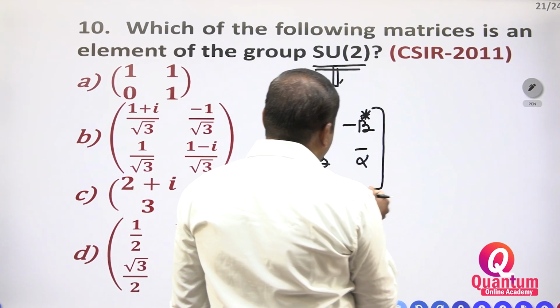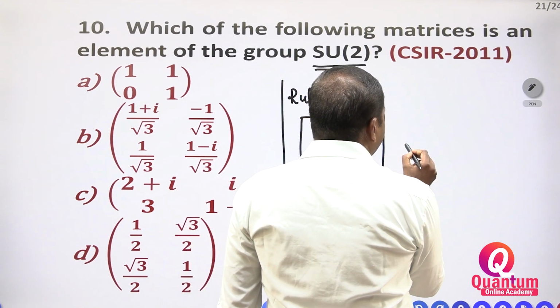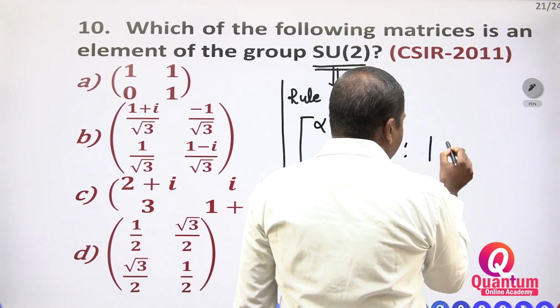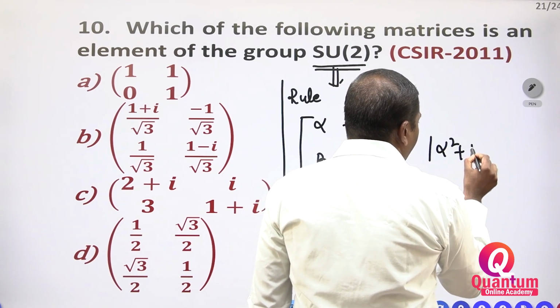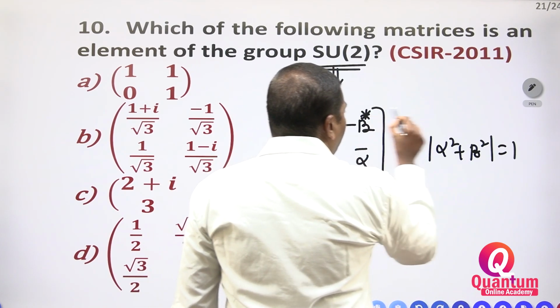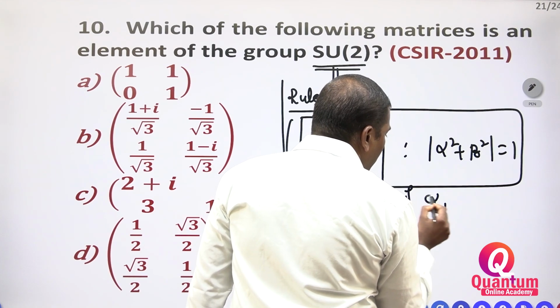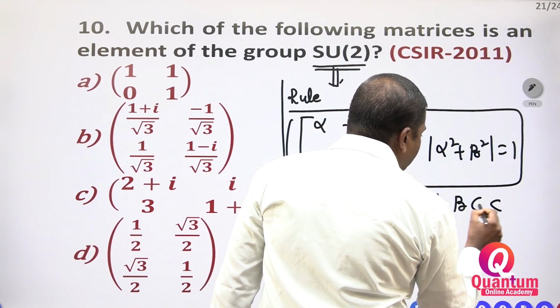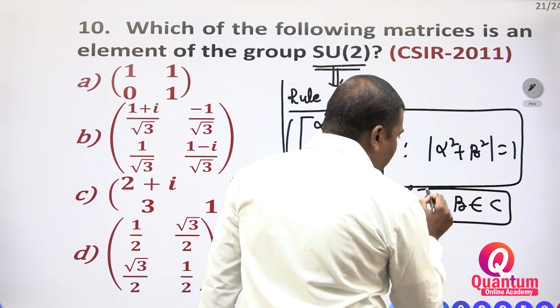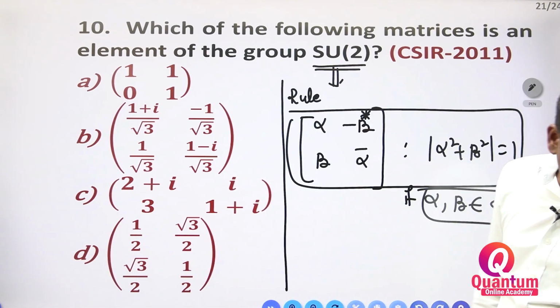So, if it is a vector like this, with alpha and beta conjugate, then modulus of alpha squared plus modulus of beta squared is equal to 1, if alpha and beta belong to the complex numbers. Which numbers are they? Alpha and beta belong to the complex numbers.